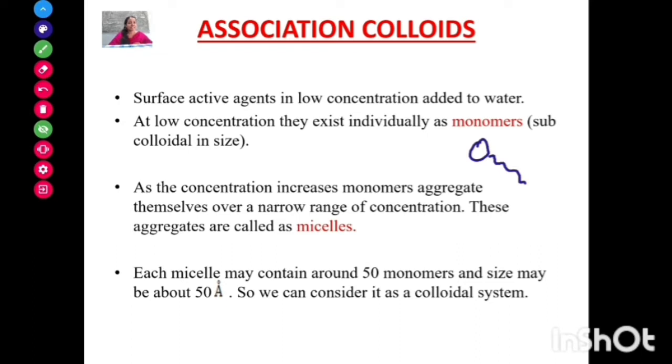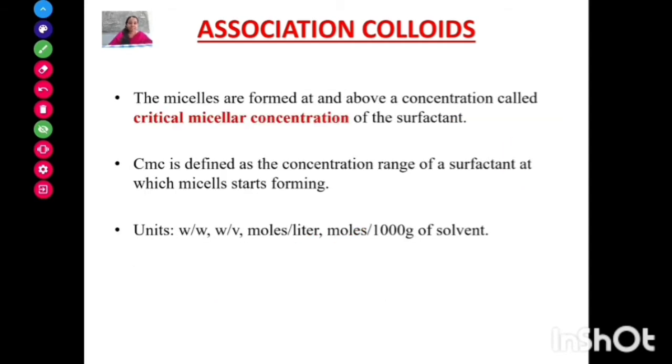Each micelle contains around 50 monomers. Around 50 monomers aggregate to form a micelle, and a micelle has a size range of about 50 angstrom, which comes under the colloidal state. So we can consider it a colloidal system. Micelles form at and above a concentration known as the critical micellar concentration of that surfactant.